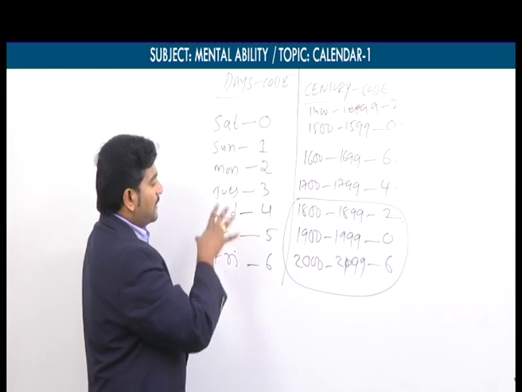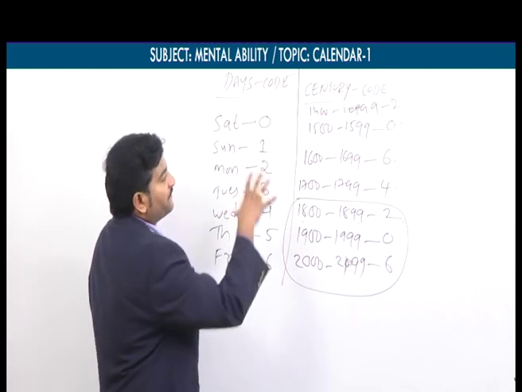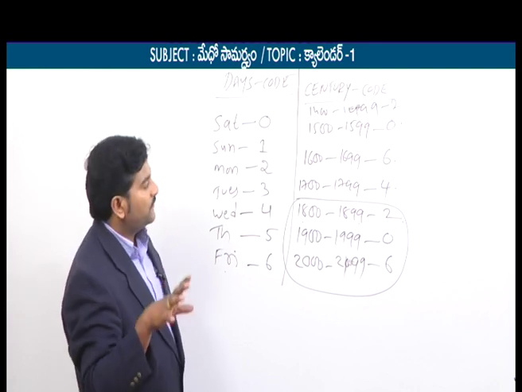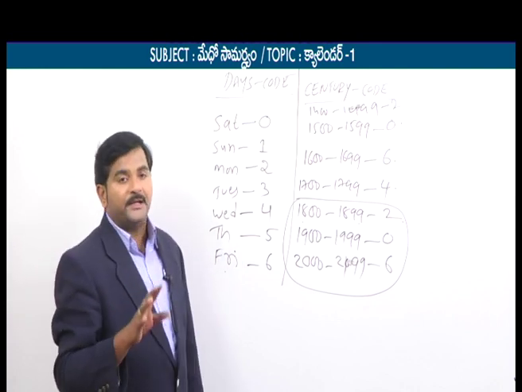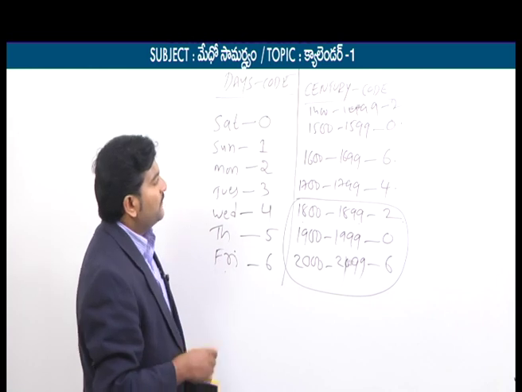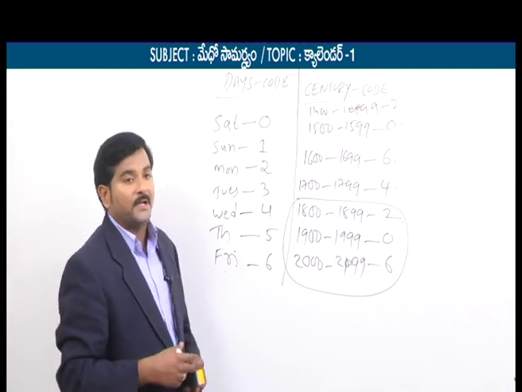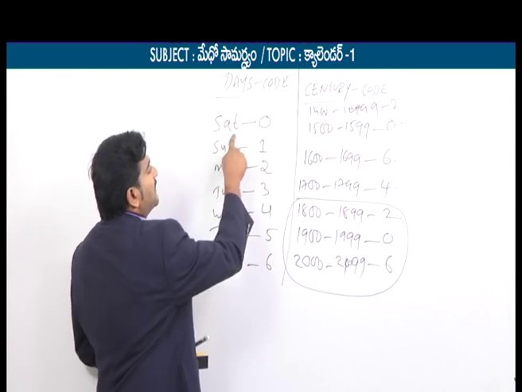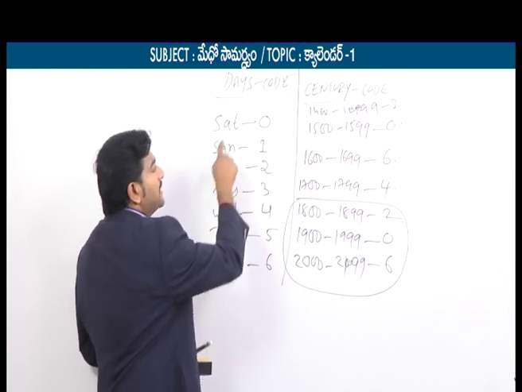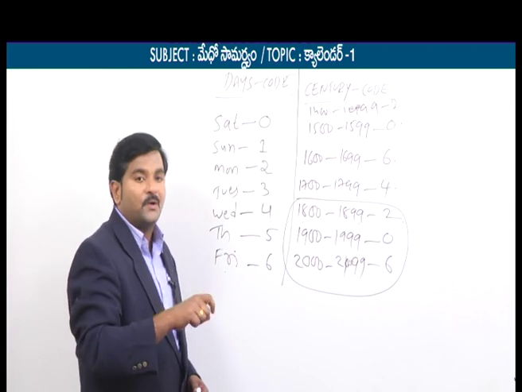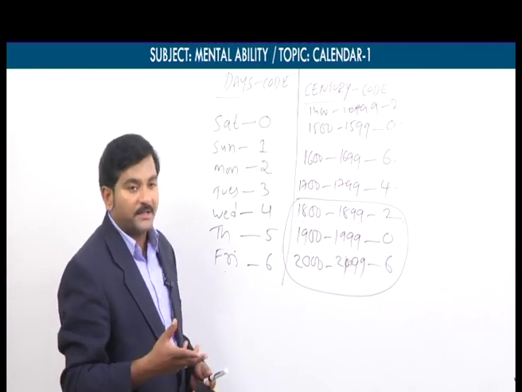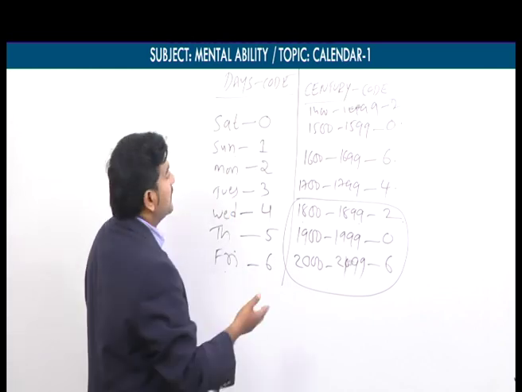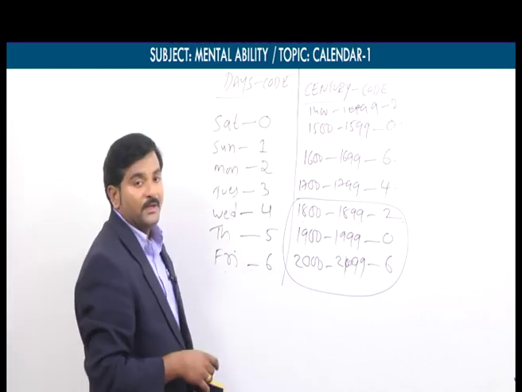So these are the day codes and century codes, and next we are discussing month codes. Before going to month codes, I need to give one clarity. If you refer to different textbooks in the market, sometimes instead of taking 0 as Saturday, they take 0 as Sunday, or in some textbooks 0 as Monday, or in some other textbooks 1 as Monday.